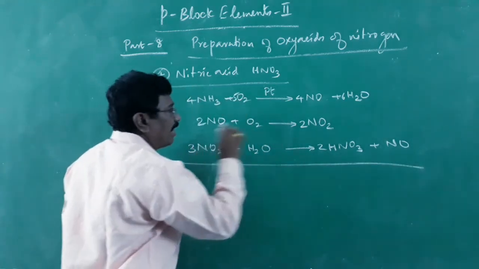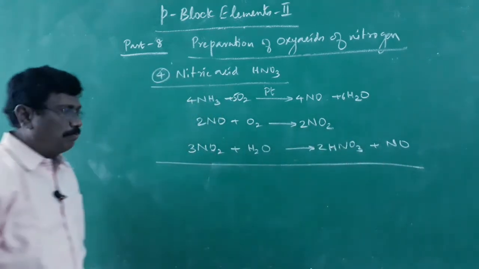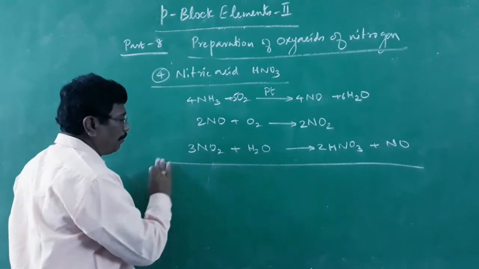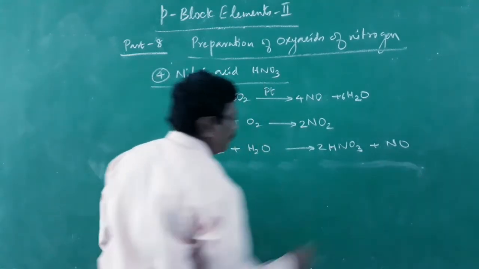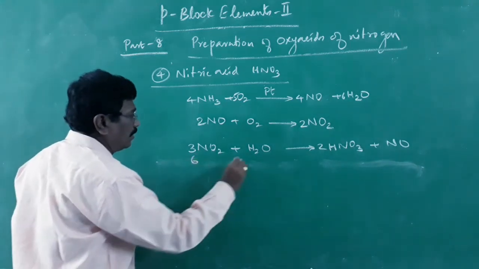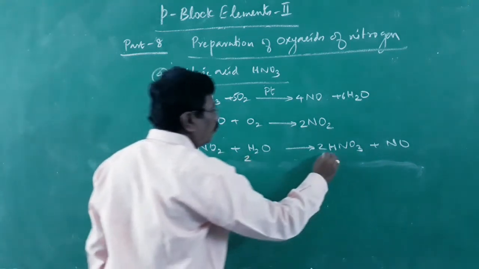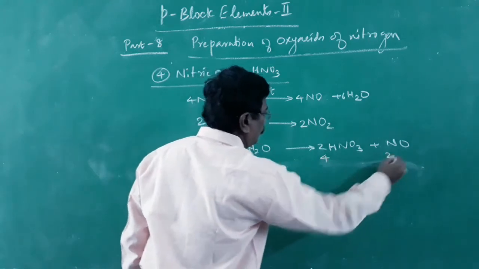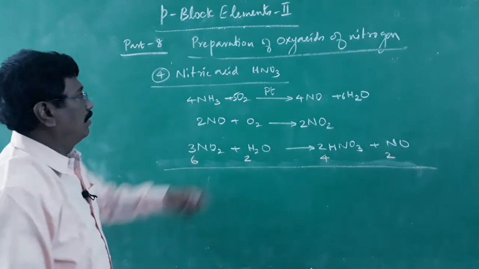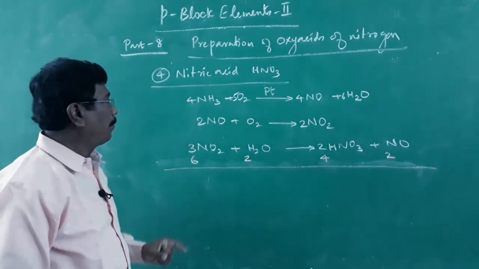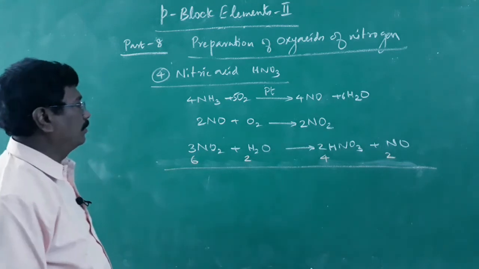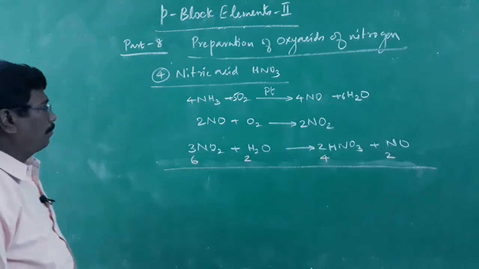The 2 nitric oxide become 2NO by multiplying with 2. If I multiply the equation by 2, what will happen? It will become 6, 2, 4 and 2. Now if I add these two equations, nitric oxide formed becomes nitrogen dioxide, then nitrogen dioxide dissolved in water. So if I sum up